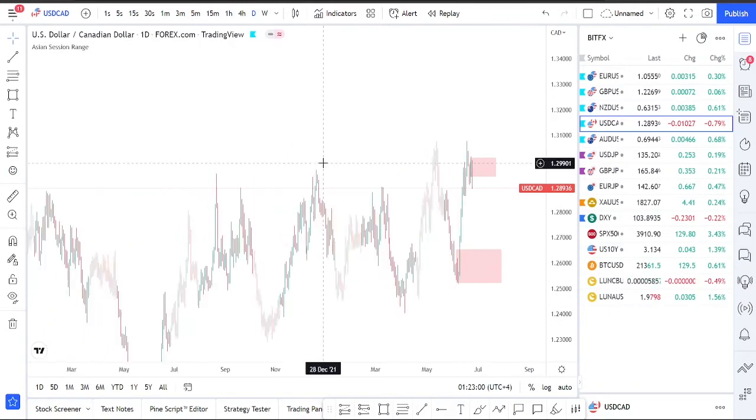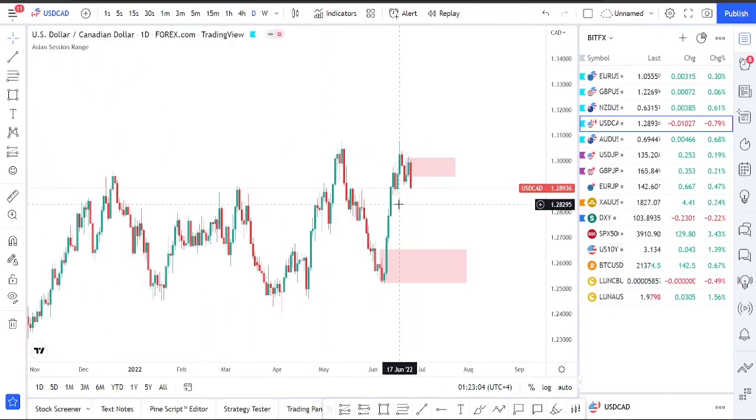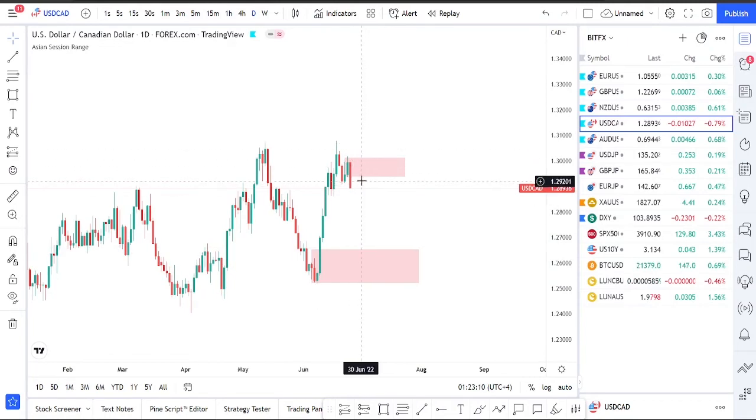We'll be looking for buys on the lower time frame in this area. So we're still bullish externally on USD CAD, but we'll be looking for some shorts to continue all the way down towards our buys. Even in the sells, either we respect this area of interest, or the market tends to take the previous week's high as well. So if market wants the next week open, we could potentially sweep these highs.